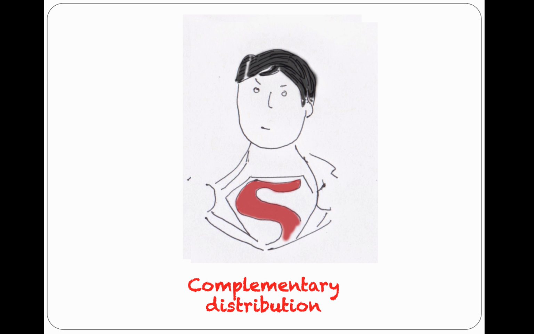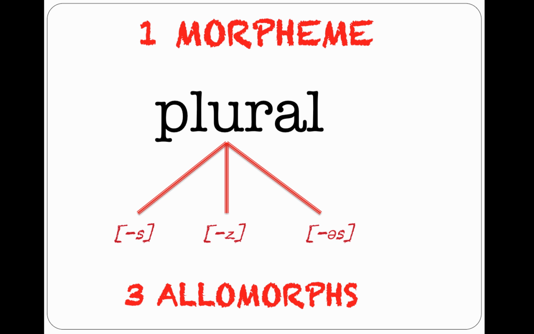S cannot be where z or uz is because they are the same morpheme. We have one morpheme and three allomorphs of that same plural morpheme, s, z, and uz. And the use of these allomorphs is dependent on how the noun that you want to pluralize ends.